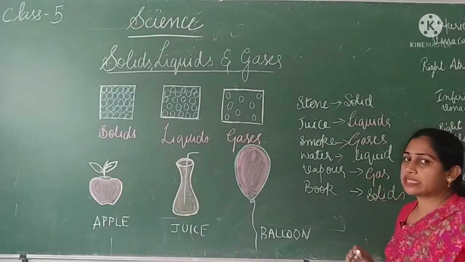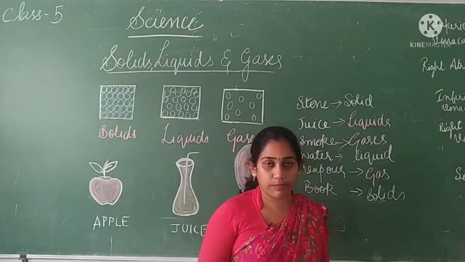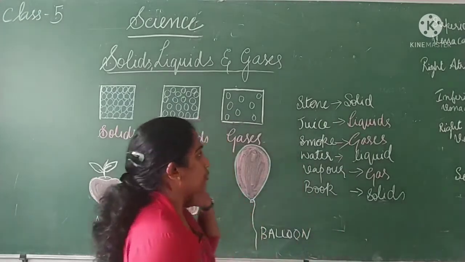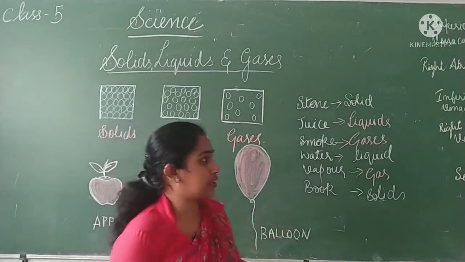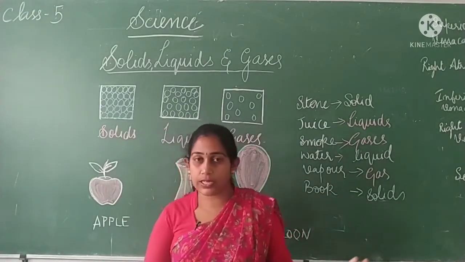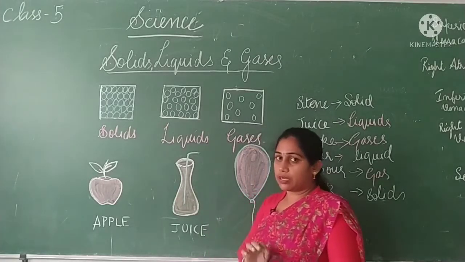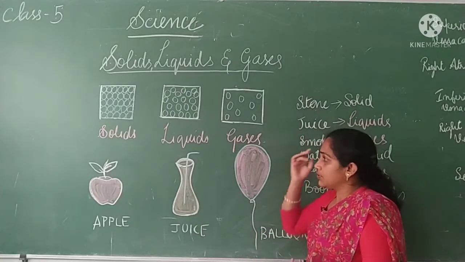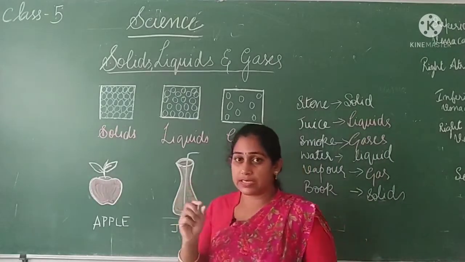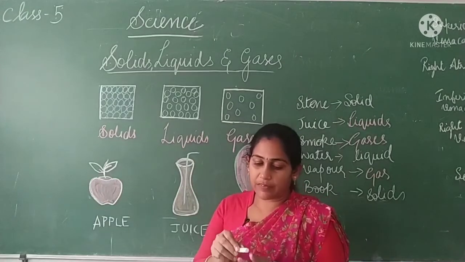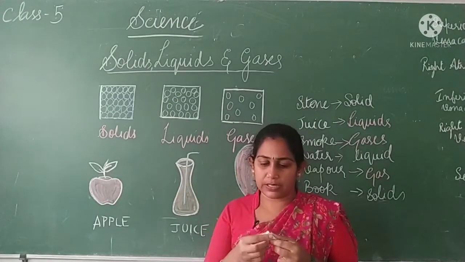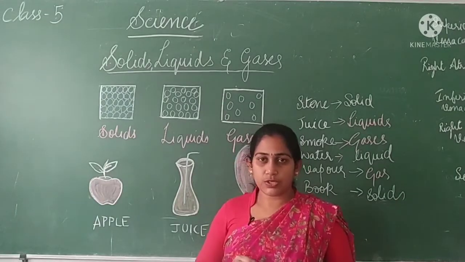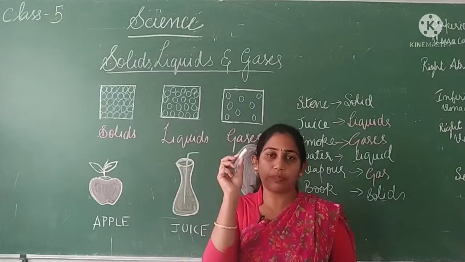Any material you see in your surroundings may be either in the form of solid, or liquid, or gases. How we classify these materials as solid, liquid and gases, you learned already in your last classes, and we'll be recalling the same thing in this chapter. How are the particles in solids arranged? I said every material is made up of very, very small particles. If you take this chalk piece and crush it into powder, you get the smallest particles, right? Many such particles will be there in one big chalk piece.